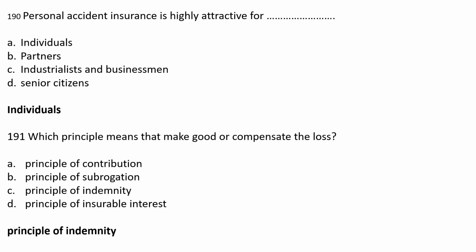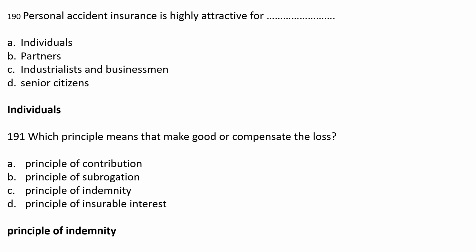Next MCQ. Personal accident insurance is highly attractive for dash. Option A, individual. Option B, partner. Option C, industrialist and businessman. Option D, senior citizen. The correct answer is option A, individual. So personal accident insurance is highly attractive for individuals.